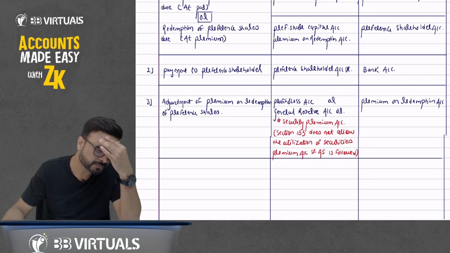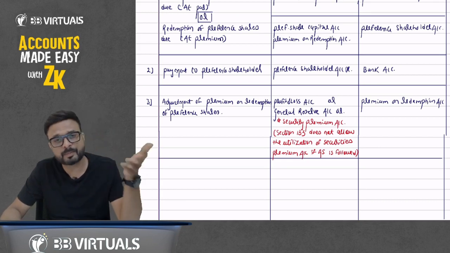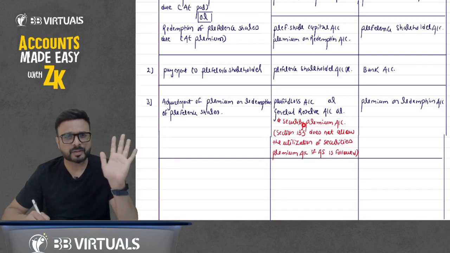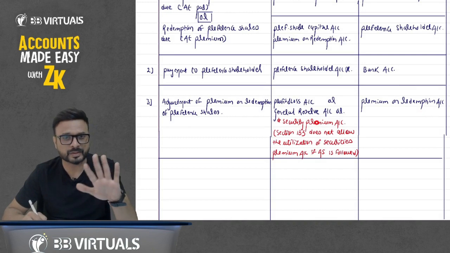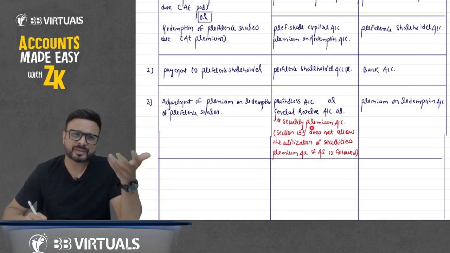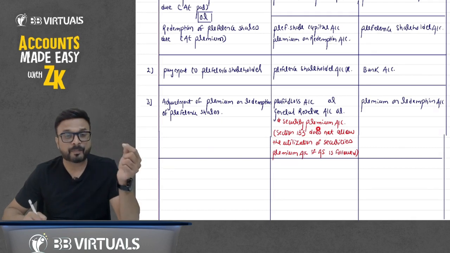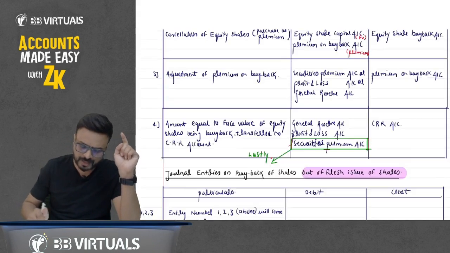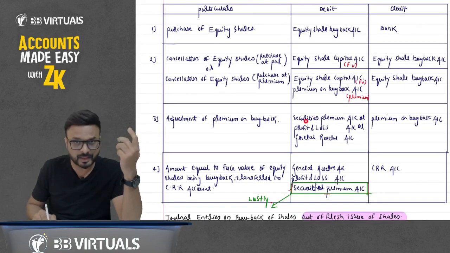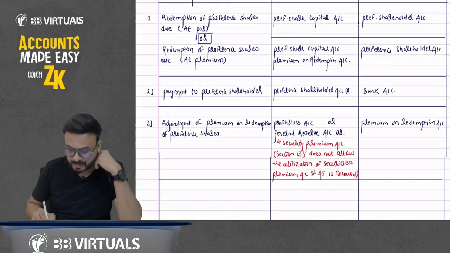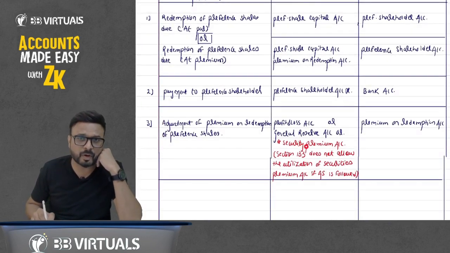So whenever premium on redemption of preference shares comes, I will not utilize the securities premium account, because 99.99% of companies follow accounting standard. If they follow accounting standard, as per the Companies Act, they cannot utilize securities premium. So premium on buyback I can utilize against securities premium account, and that is what we have done in this chapter. But when I say premium on redemption of preference shares, in that case we will avoid the securities premium.